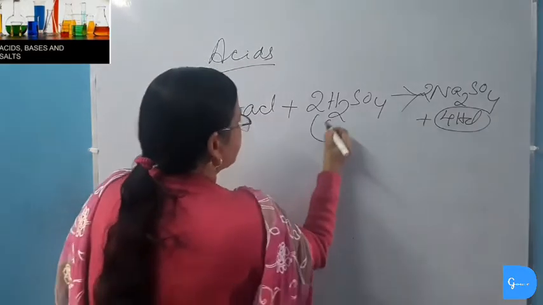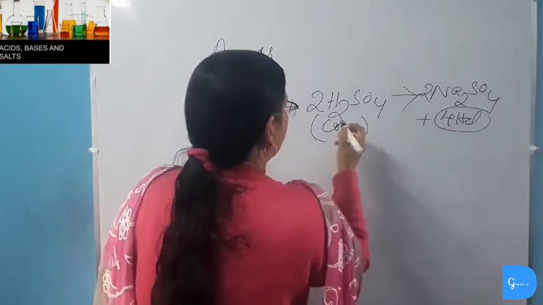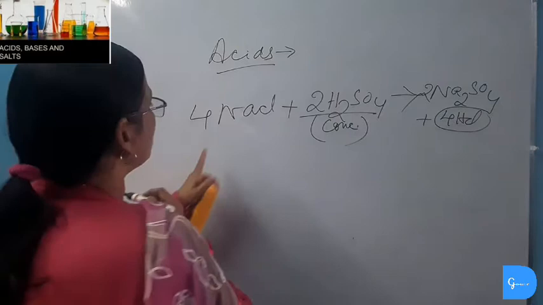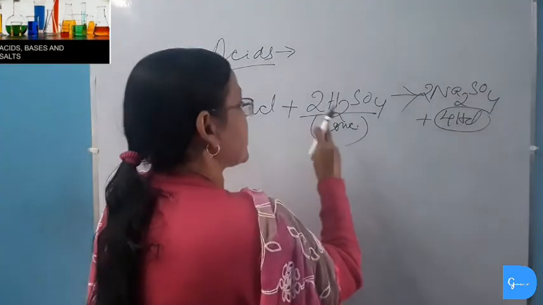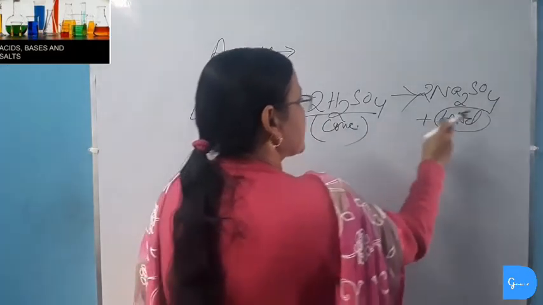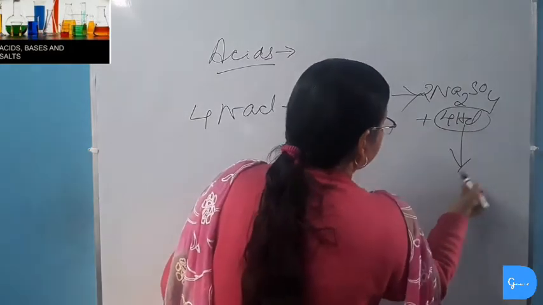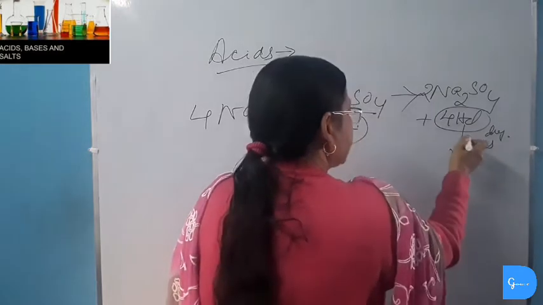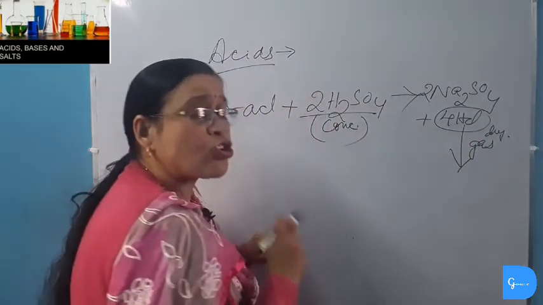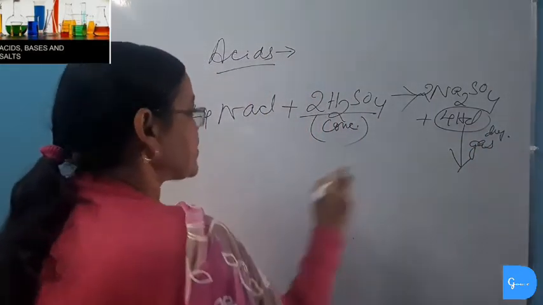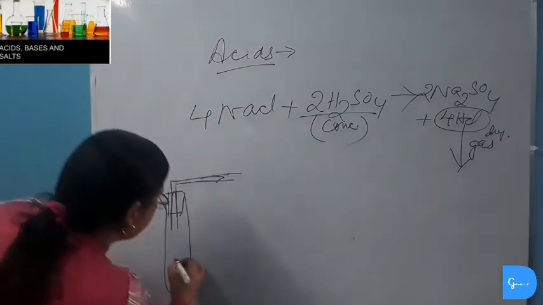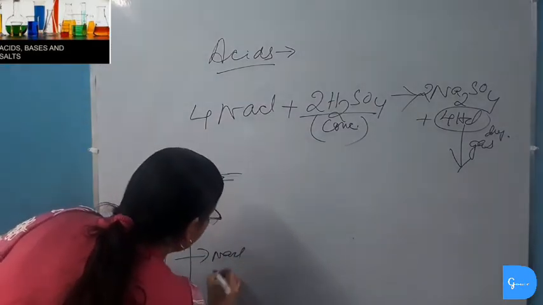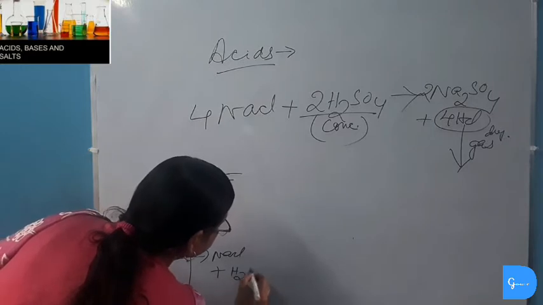This acid must be concentrated acid, not dilute. You must remember this. So when sodium chloride reacts with concentrated sulfuric acid, it will form sodium sulfate and dry hydrogen chloride gas. It is a gas, it is dry. And this dry hydrogen chloride gas will not show any acidic property. Suppose we have a test tube and here the reaction is taking place with sodium chloride plus sulfuric acid.